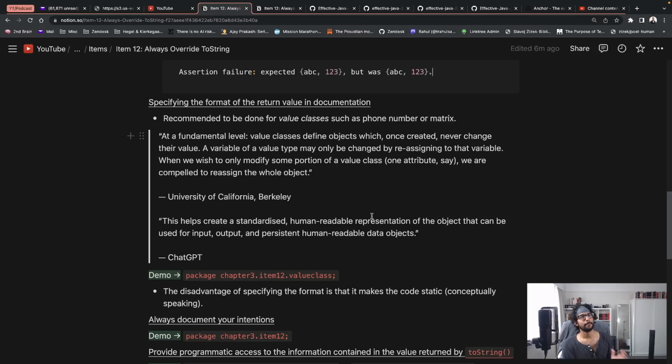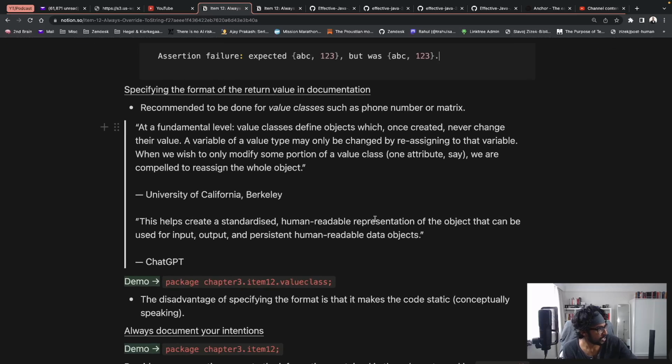So according to him, it's important to document the format for value classes, such as phone number or matrix. Now, what are value classes? Before we get to the demo, a bit of theory out of the way. According to one definition I found by UC Berkeley, at a fundamental level, value classes define objects which, once created, never change their value. A variable of a value type may only be changed by reassigning to that variable.